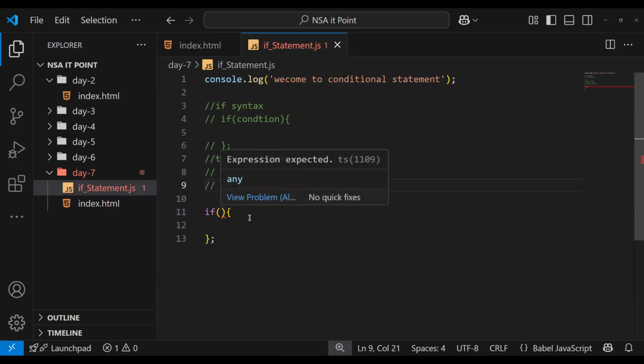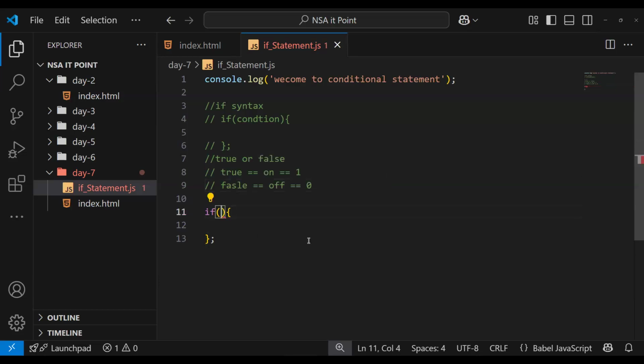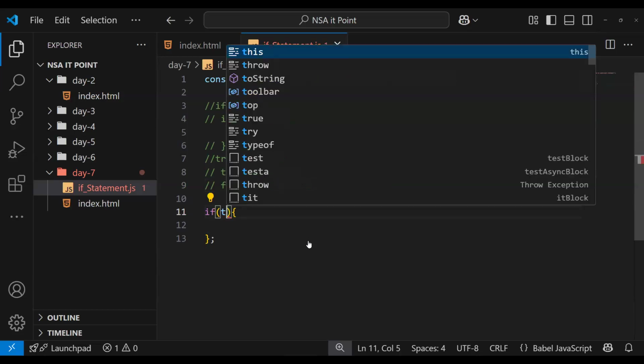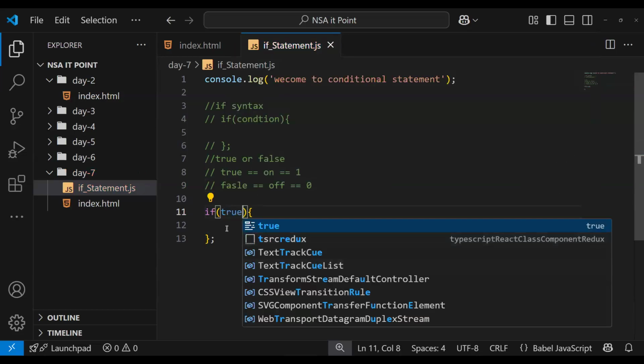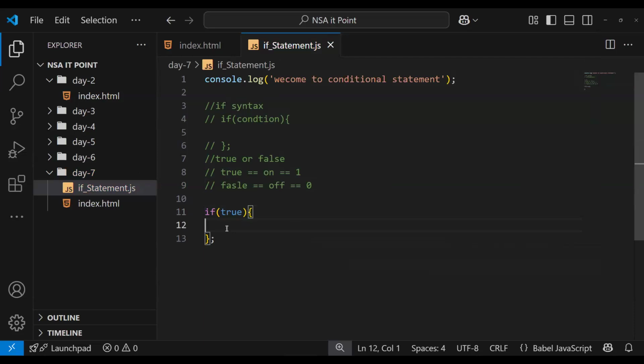Let's see. If I write the condition true, then let's check what's inside. console.log, inside if statement.